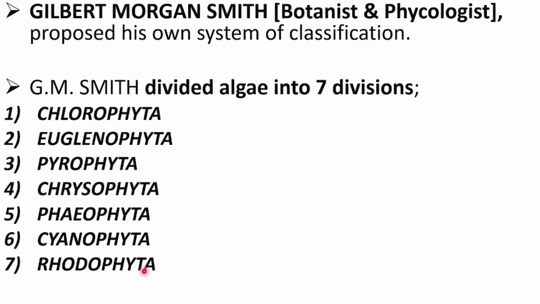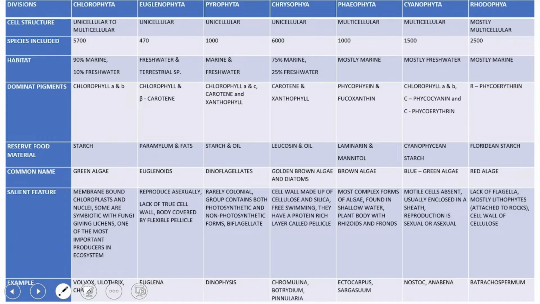So I have combined everything in one table. This is the whole table of classification. Let's go through the table. The first division is chlorophyta, second is euglenophyta, third pyrophyta, chrysophyta, phaeophyta, cyanophyta, and rhodophyta. These are their characteristics: how their cell structure is, how many species are included, what is their habitat, what are their dominant pigments, what is the reserve food material, common names, salient features, and their examples.